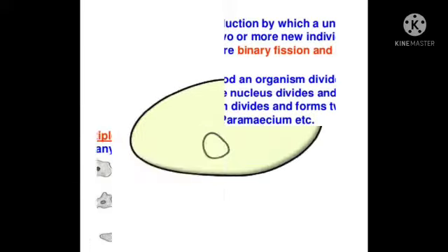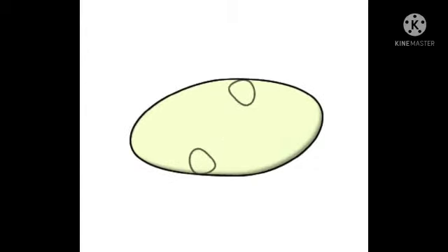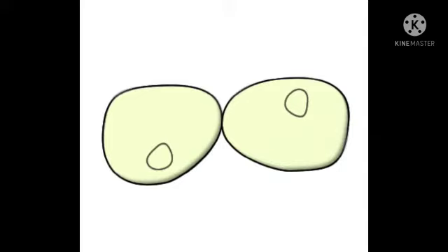Fission is of two types. First one is binary fission. In this method, an organism divides and forms two individuals. First, the nucleus divides and forms two nuclei, then the cytoplasm divides and forms two daughter cells. Example, amoeba and paramecium.